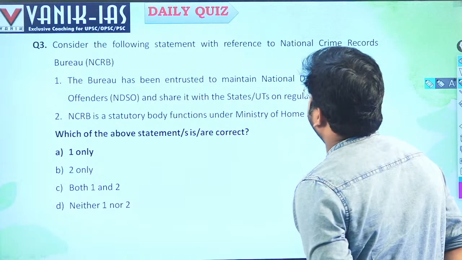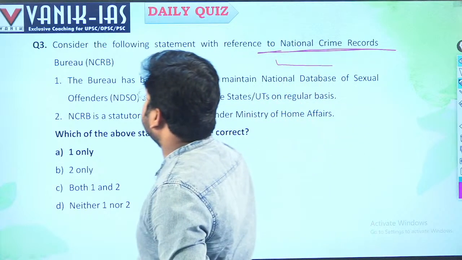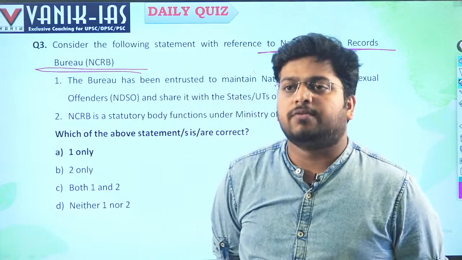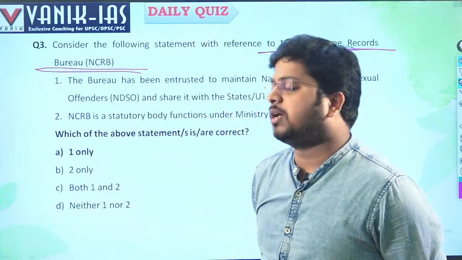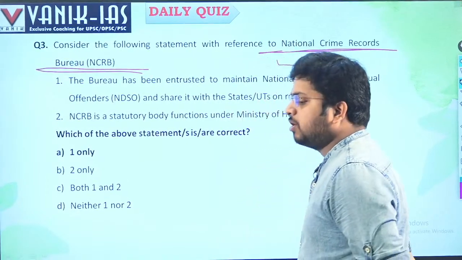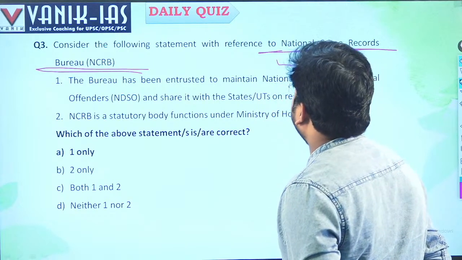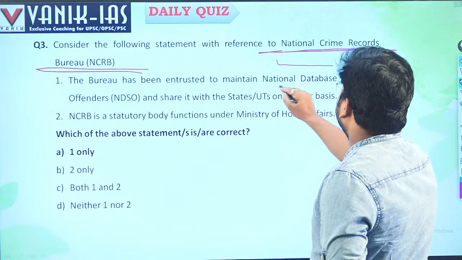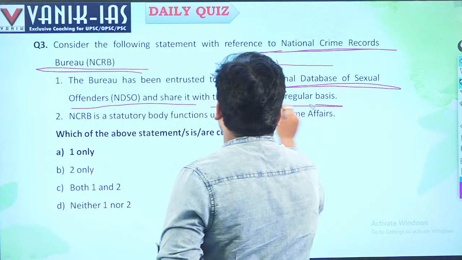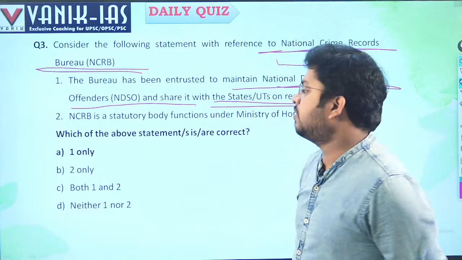Consider the following statements with reference to the National Crime Records Bureau. The NCRB is the nodal agency regarding crime, which processes and structures the data and provides all the information regarding crimes. It has been entrusted to maintain the national database of sexual offenders, and shares it with the states on a regular basis.